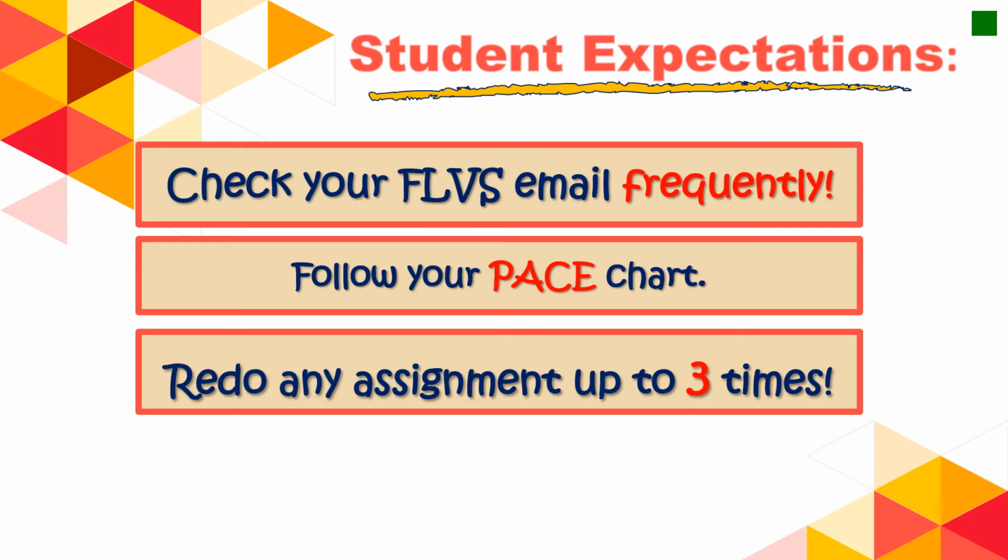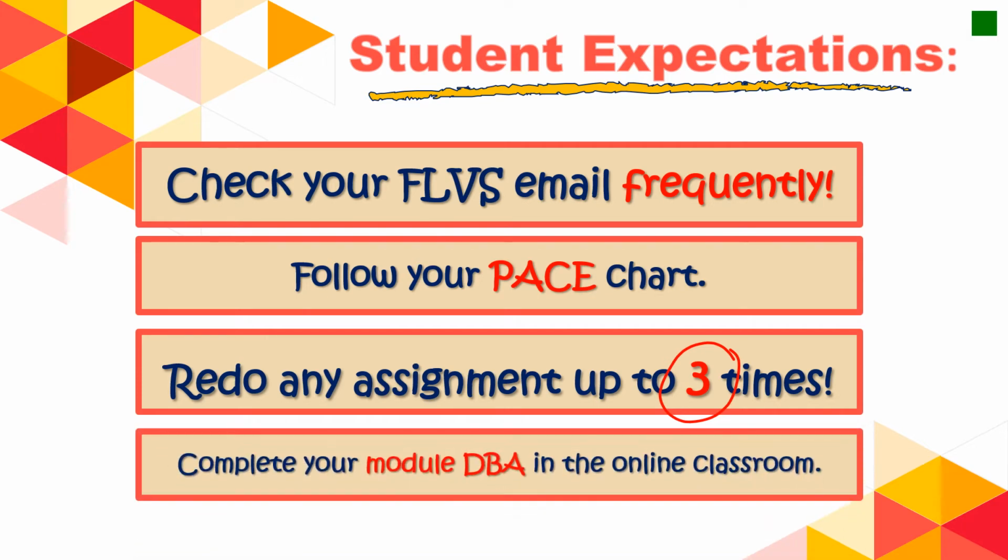You can redo assignments up to 3 times. Other than your test. Your test, you only get one chance, but your assignments leading up to your module test, you can redo 3 times. So be sure to do that. And lastly, be sure that you're completing your module DBAs in the online classroom. So that's an expectation that we will have for you as a virtual school student.